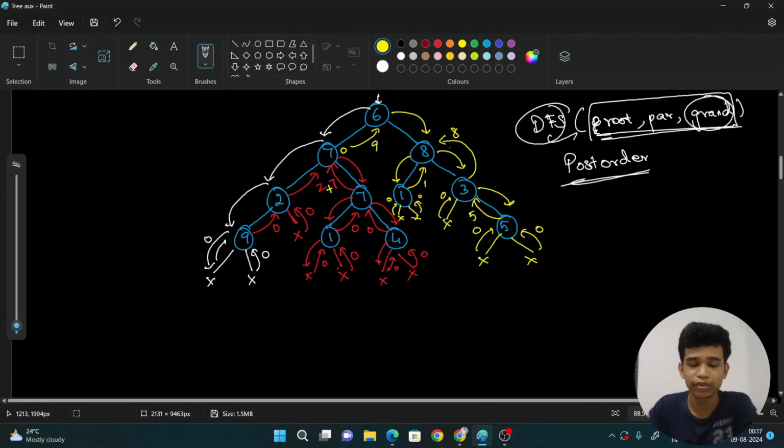It is 1. What is the right value? It is 8. And itself, it is 0. So, 0 plus 8 plus 1 is equal to 9. So, for this 6, does it have any grandparent? No. So, it returns what? 0 plus 9 is equal to 18. So 18 is my answer.